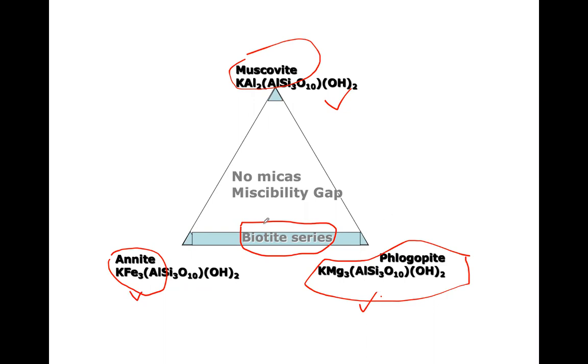Okay, this is the composition of phyllosilicates. So in between, in the central part, you don't see any kind of mica mineral. So that means there is a miscibility gap existing, where you don't see any mica composition in between. So in nature, you don't find micas in between. Like in pyroxenes, you had a miscibility gap, and in hornblende or in amphiboles you had. Now you can see in phyllosilicates also, in micas also, a miscibility gap is there, right? So that means under solid solution conditions, they are not mixing with each other.